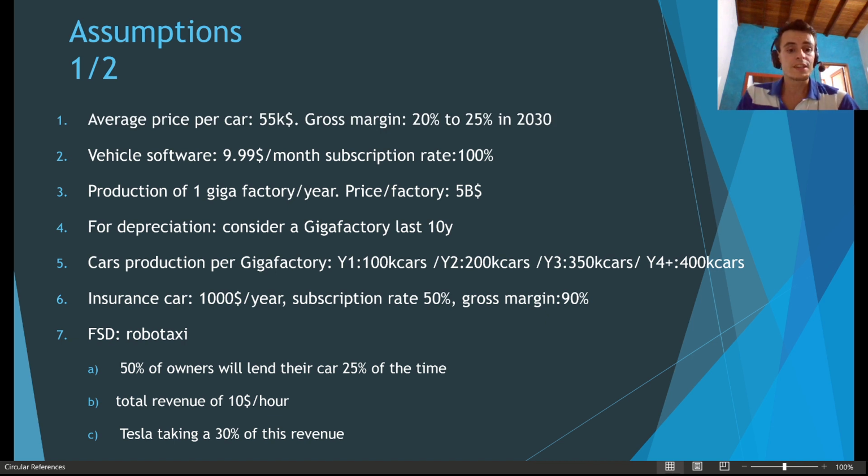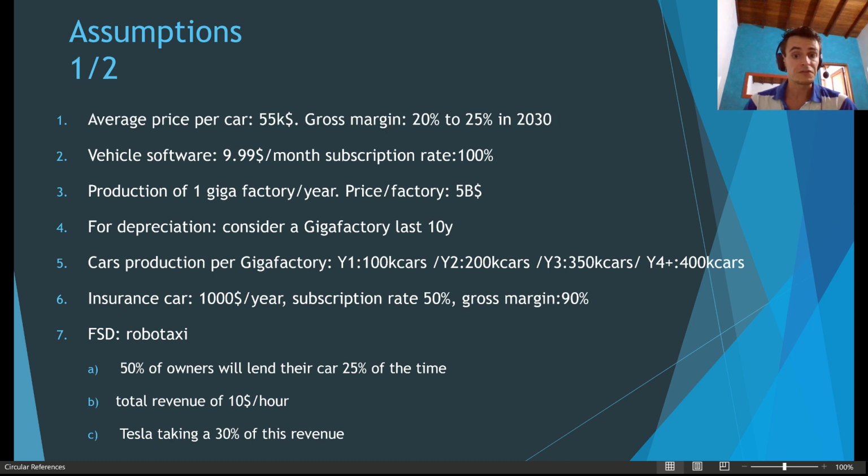Also, Tesla has been starting a business related to insurance for the cars. Because they have a lot of data that they can extract from any driver, I believe they will be able to cut the price, let's say on the average that is around 1,500, so that they will be more competitive compared to a normal insurance company. And probably the subscription rate, I consider this as 50% of the total car owners.